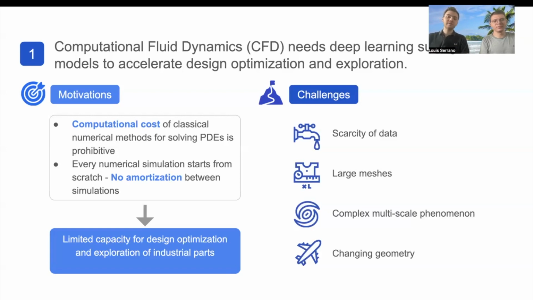So that's why for optimization, it's very prohibitive in terms of computational costs. So that's why using deep learning methods seems a pretty natural idea for surrogate modeling. However, there are different challenges that are hard to overcome for traditional deep learning methods. The first one being the scarcity of data. Since it's costly to create data, there is not a lot of it.